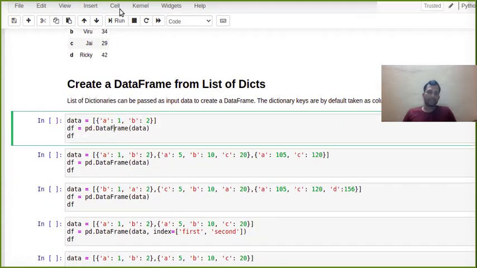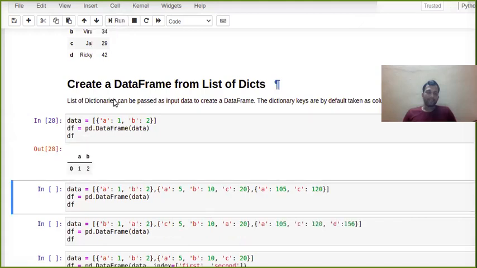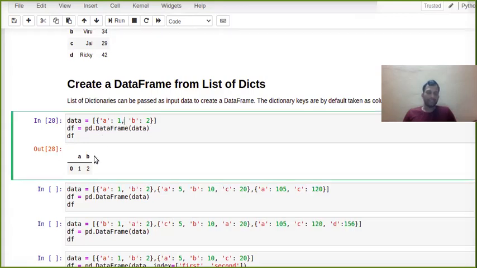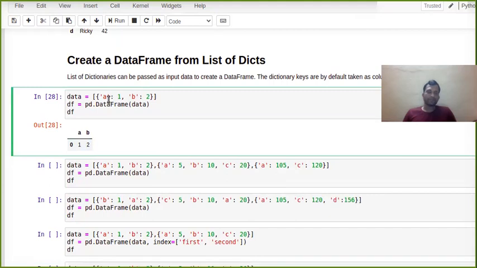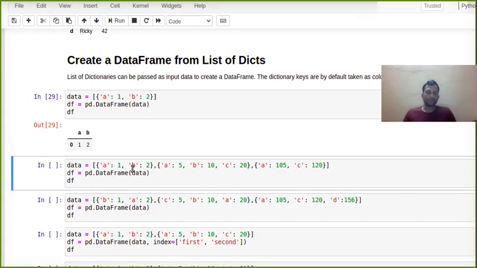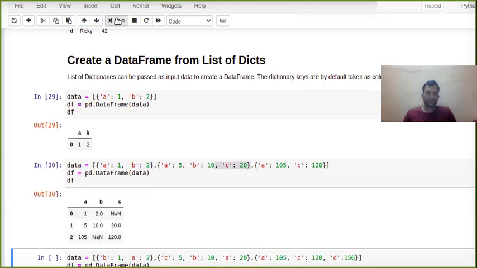Okay, let's see one more thing. Here I have created a dictionary, A is 1 and B equal to 2. Since we have only one element, it kept by default column A and B with values 1 and 2, and by default we have index 0. Suppose instead we can pass multiple dictionaries, like a list of dictionaries. So this is the first dictionary, this is the second dictionary, and this is the third. You can see what it's going to do.